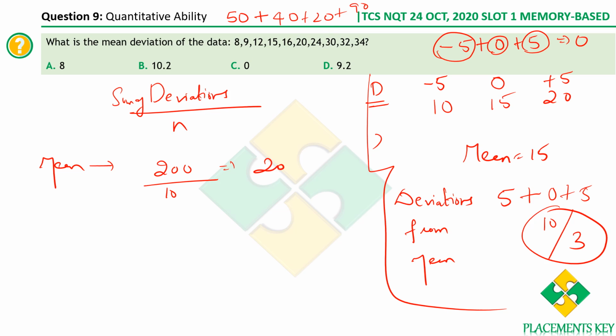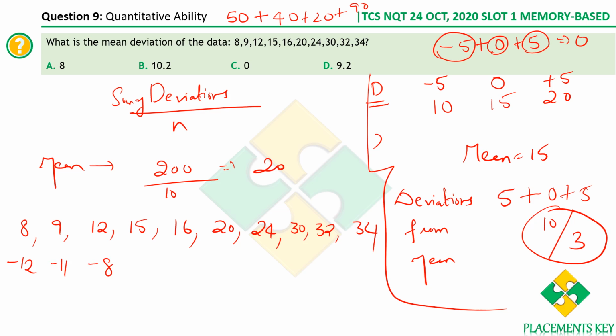So now think about it. 8 is 12 less than 20, so I'm writing minus 12. Let me first write the values: 8, 9, 12, 15, 16, 20, 24, 30, 32, 34. Now 8 is 12 less than 20, so the deviation is minus 12. 9 is 11 less than 20, so minus 11. 12 is 8 less than 20. 15 is 5 less than 20. 16 is 4 less than 20. 20 is 0. 24 is 4 more than 20. 30 is 10 more than 20. 32 is 12 more than 20. And 34 is 14 more than 20.